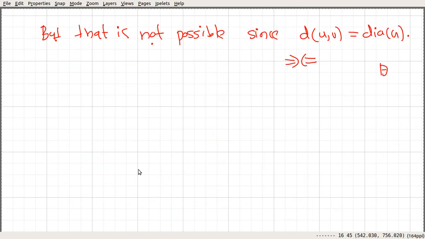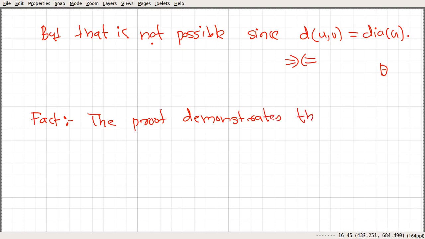If you follow this proof, you can also see one important fact. The proof demonstrates that no peripheral vertex is a cut vertex.